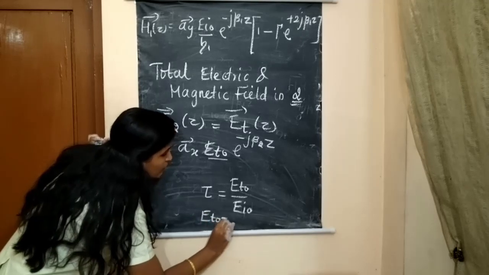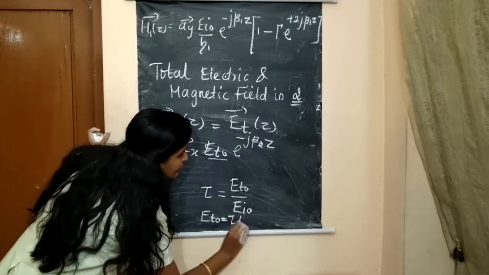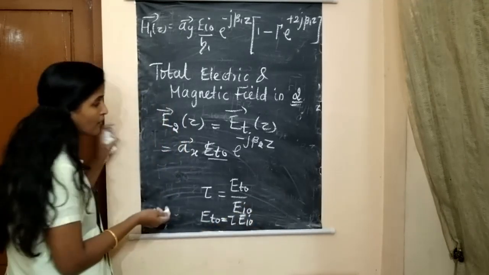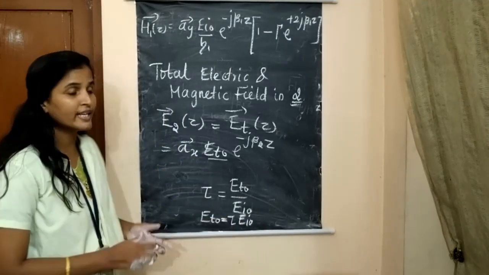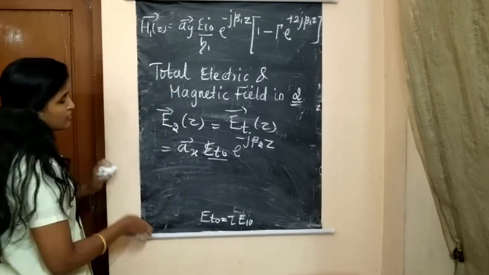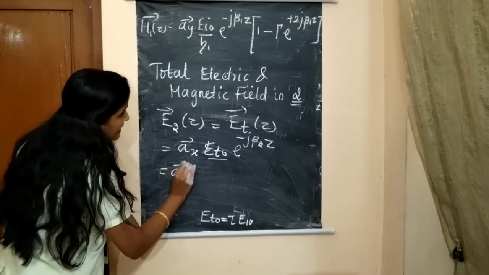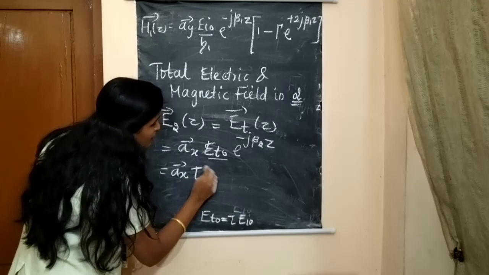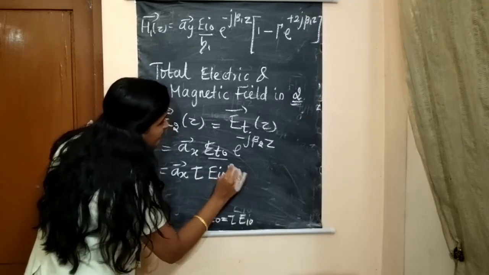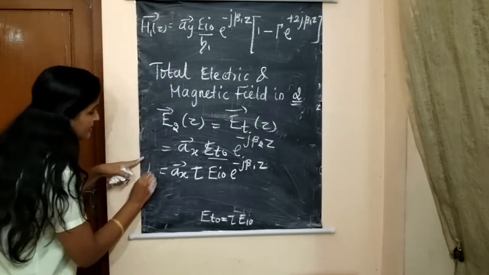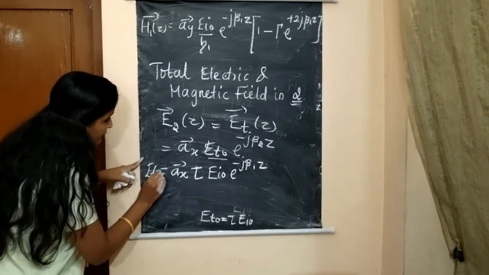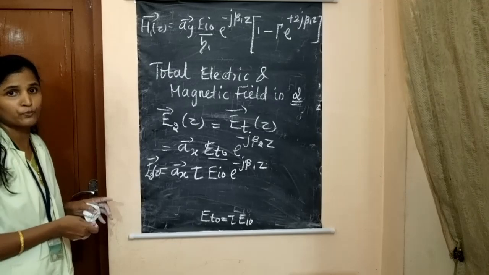E_t0 is equal to tau into E_i0. So instead of E_t0, we substitute tau into E_i0. So here a_x tau E_i0 into e^(-jβ2z). So this is the total electric field in medium 2.